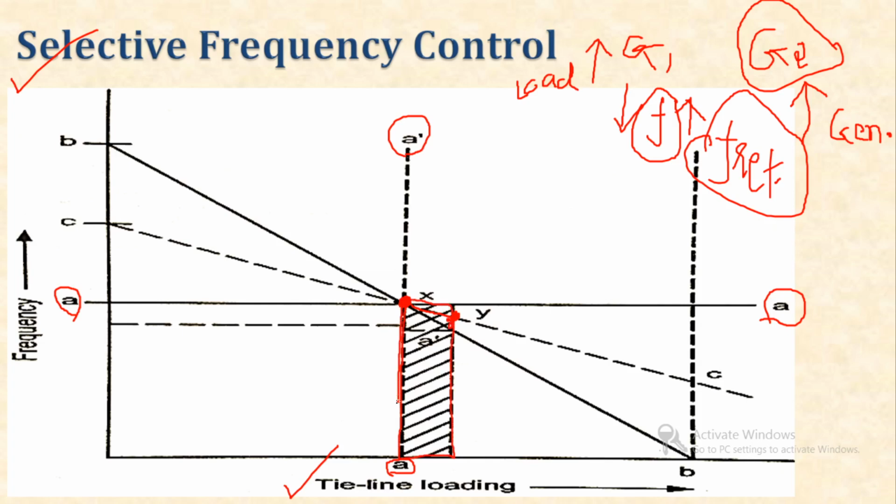The tie line has to transfer this much amount of load due to the increment of load on generator 1. So this is the area and it is equal to x into y. So the tie line has to share this much amount of load. So this is known as the selective frequency control.